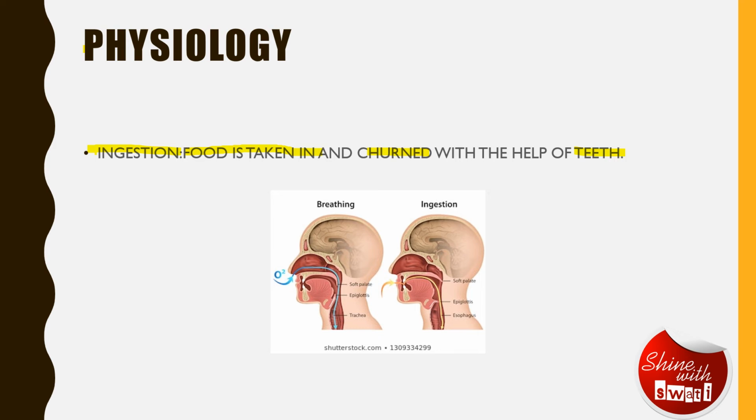And here, saliva also plays an important role for the grinding of the bigger particles into smaller particles, so that the next step, which is digestion, becomes easy. And this process wherein saliva comes into the picture and helps in churning of the food we eat is called mastication of the food. I am repeating it again, mastication of the food.